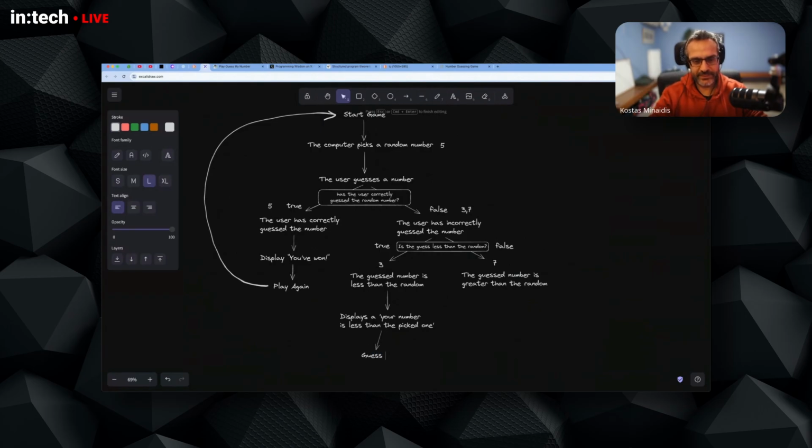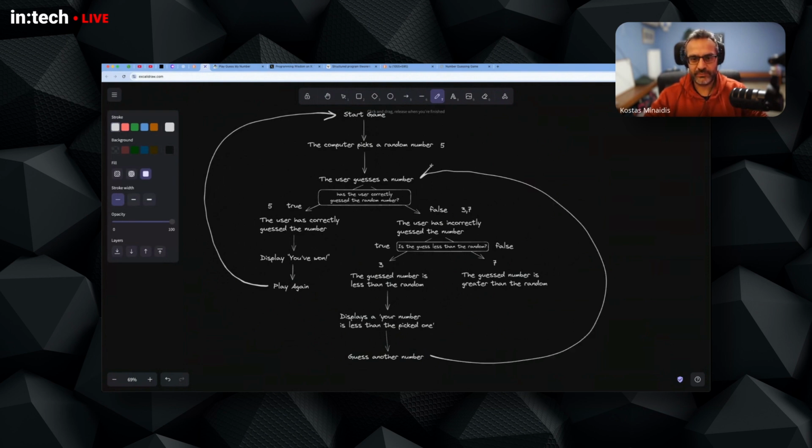So, guess another number, which means that in this case we can go back here, right? This is where the guessing happens. We can let the program continue, go back and continue from this. So the program gives the user the ability to guess a number. We check if it's correct, they won. If it's not, we go back through this route. So at this point, it makes sense to go back to this point.